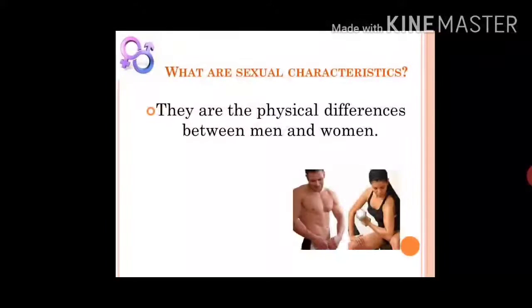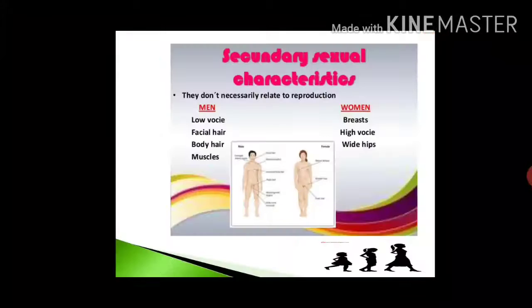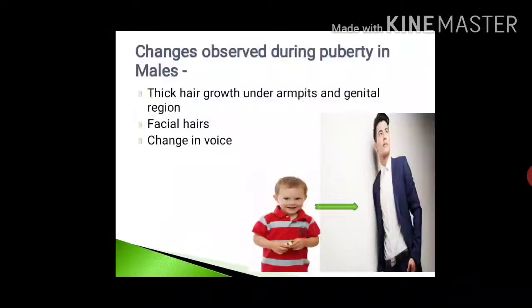Generally, a male reaches puberty at the age of 13 to 14 years, and a female reaches puberty at the age of 11 to 13 years. In females, as compared to males, generally they mature earlier. During puberty, many changes take place in the body of male as well as female. Now the question is, what are the actual changes that take place when he or she enters puberty? Let's see the changes observed during puberty in males. First we'll see about the males.